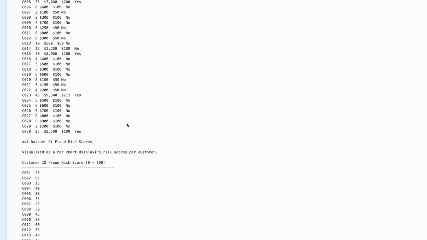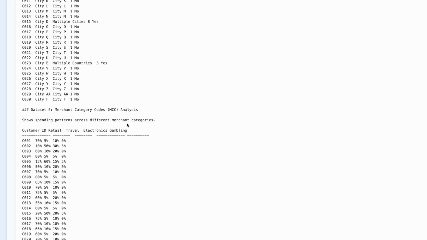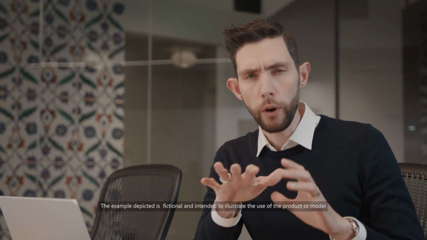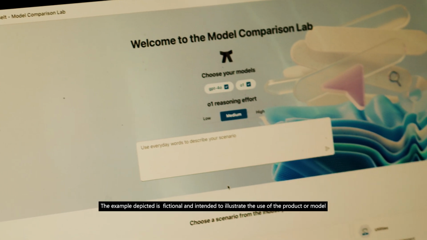Using the Azure OpenAI Service and these new O1 series of models, it's possible to now combine this structured data with unstructured data and its general domain knowledge. So things like call transcripts and purchase histories, for the model to then make a determination of, is it likely that fraud's occurring, and prioritize which cases the fraud manager looks at. Let's take a look at how this works.